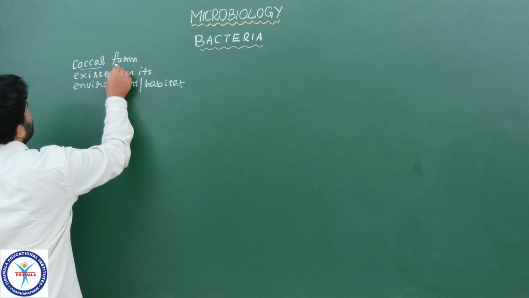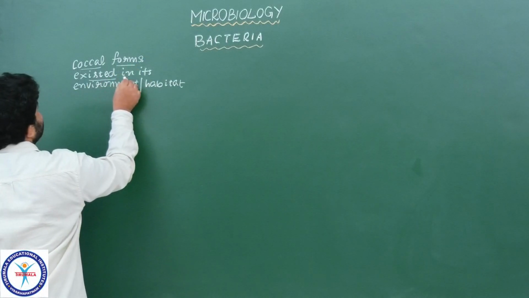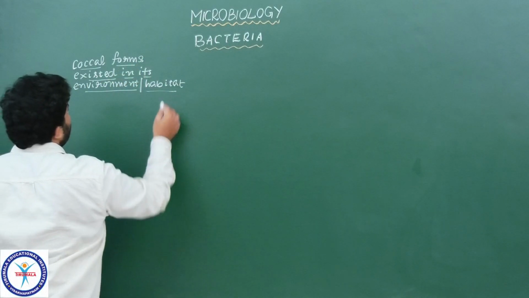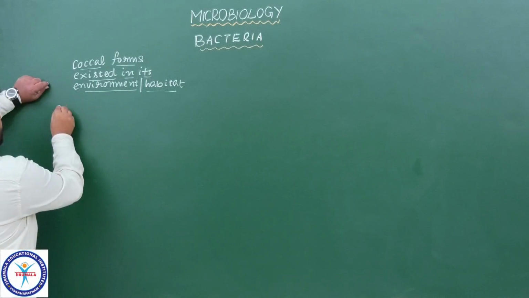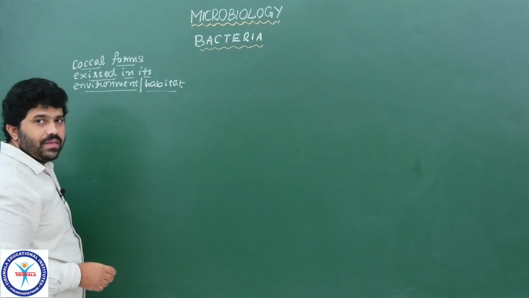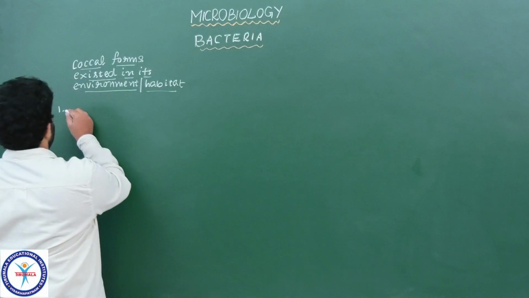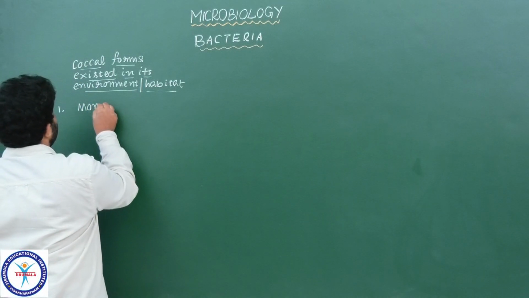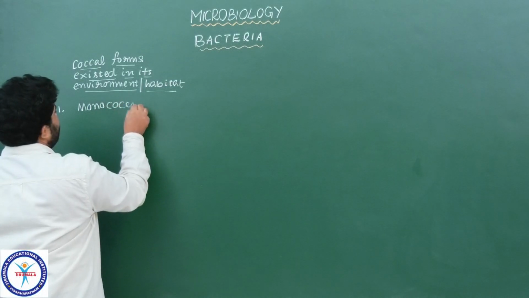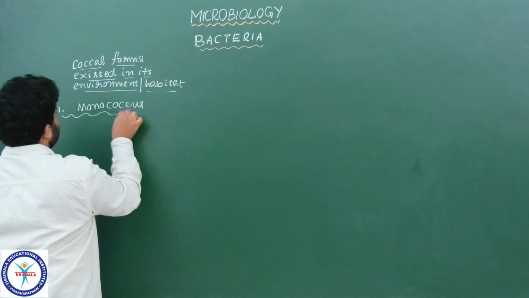Coccal forms existed in its environment or habitat. So the first type is the coccal form. Already we discussed now. The first form is monococcus.